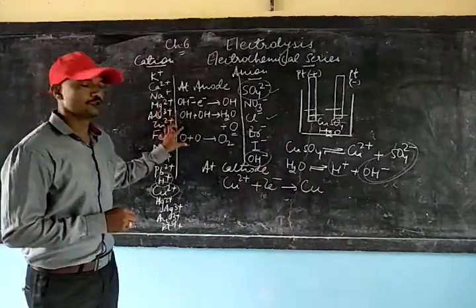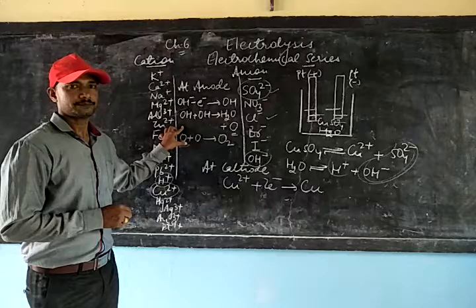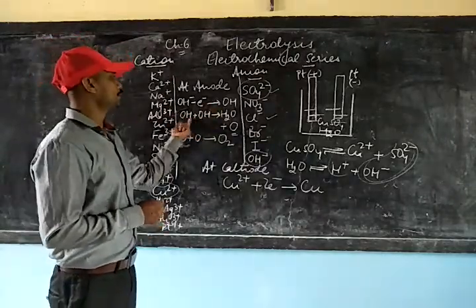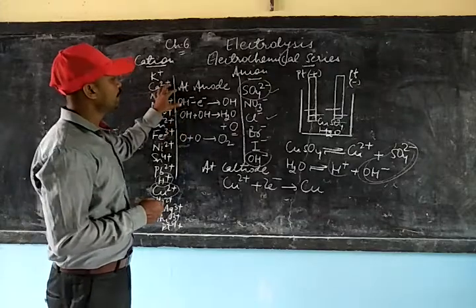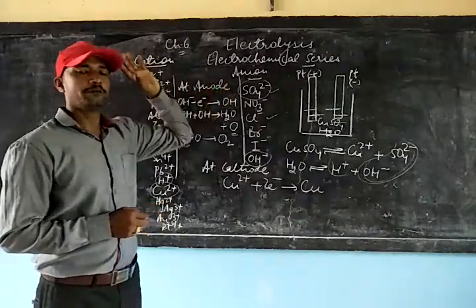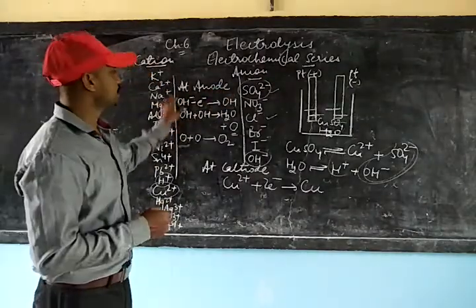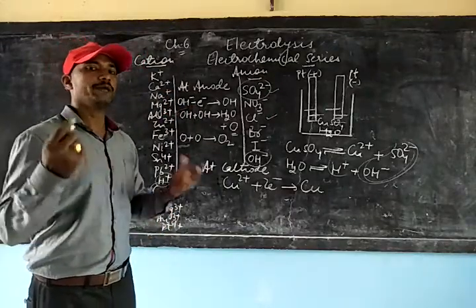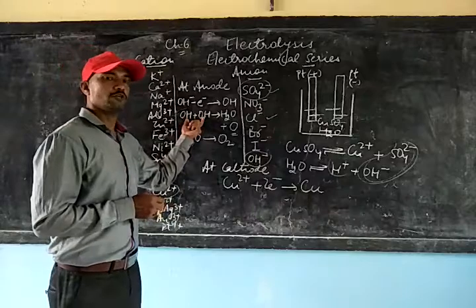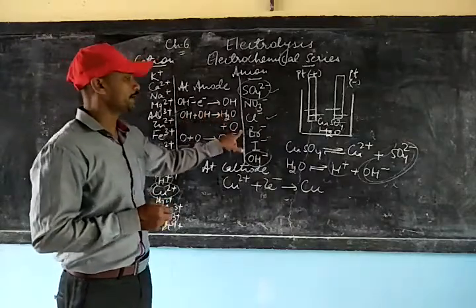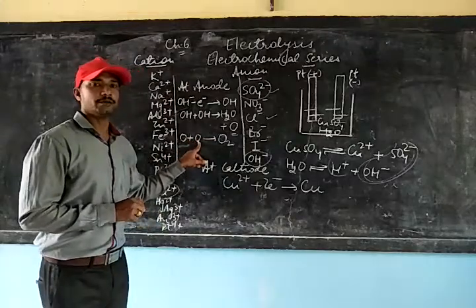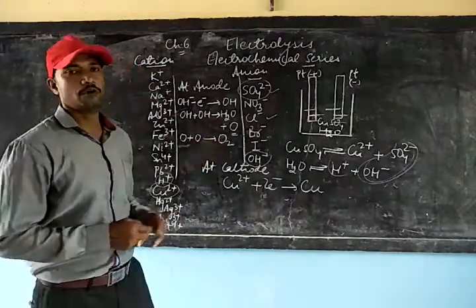The second step is the combination of two hydroxyl groups, because there will be a number of hydroxyl groups forming after discharging of OH- ion. So out of so many, two hydroxyl groups will combine to form water and nascent oxygen, and two such nascent oxygen will combine to form oxygen gas.